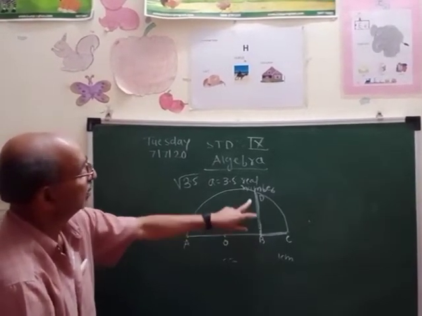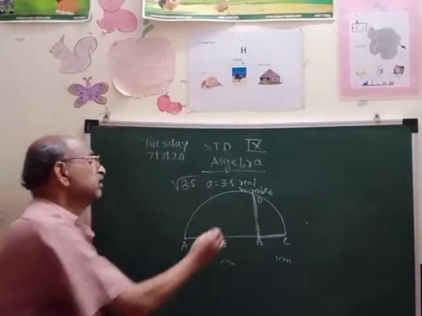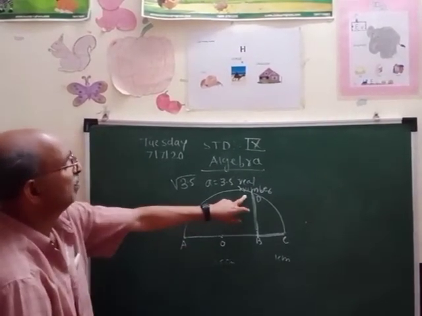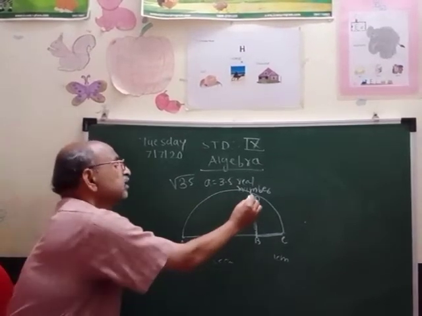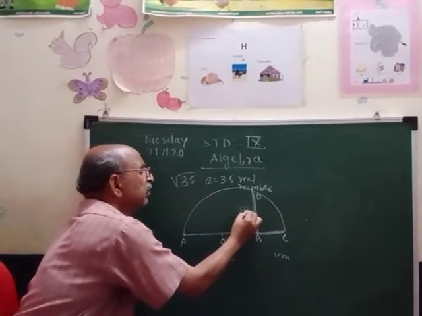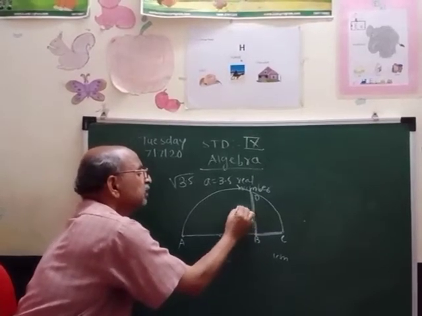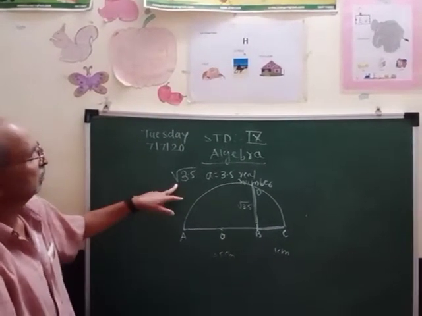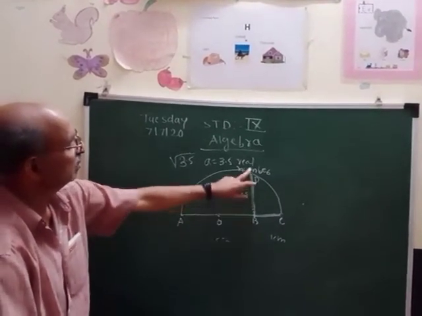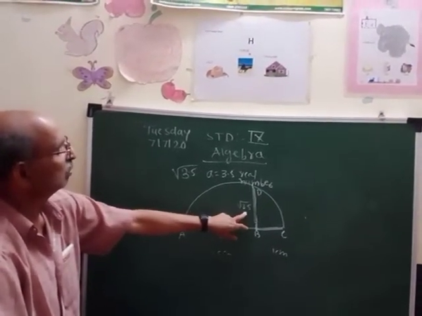So BD is the line which touches the semicircle at D. So here this BD represents root 3.5. We have represented that this BD distance is root 3.5.